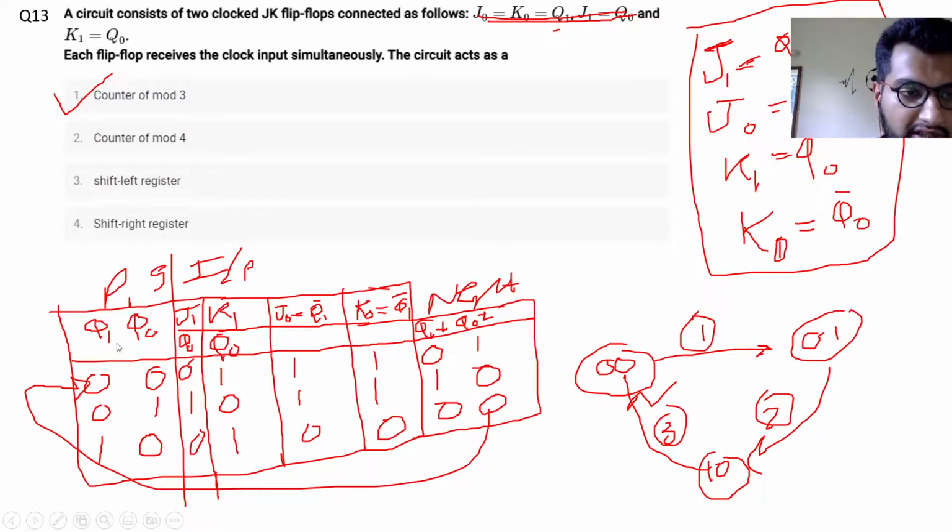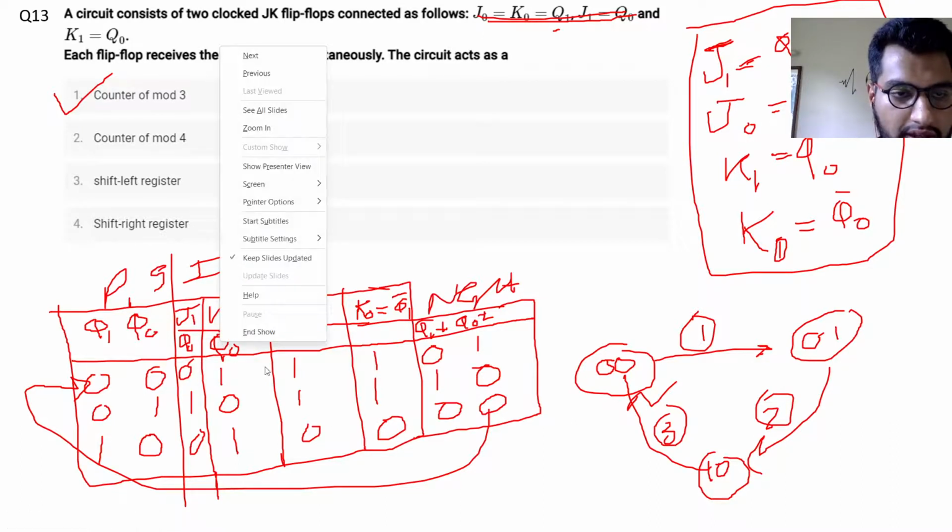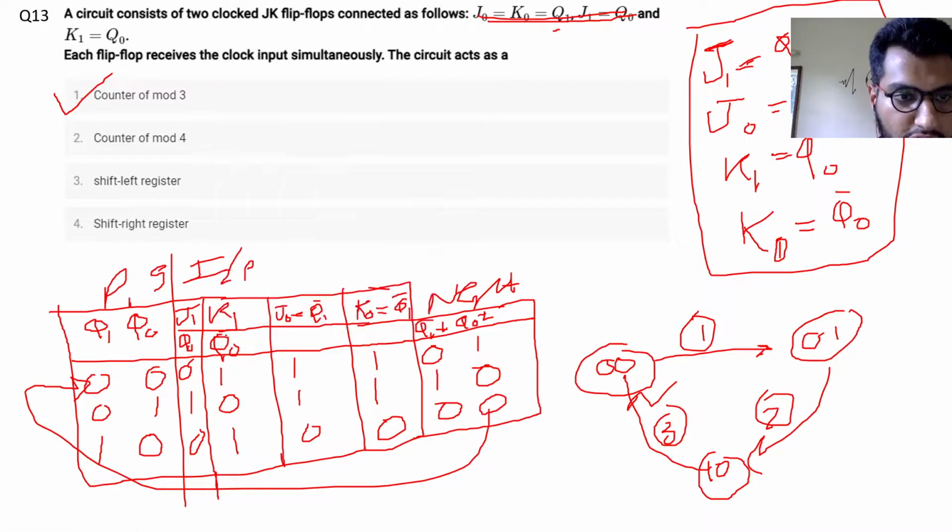So initially the present state is 0 0, and my inputs are J1 K1 and J0 K0, as per the combination of Q0 and Q0 bar. Let me just highlight it. This is Q0 bar. So it was 0 0, so Q0 is 0 and Q0 bar becomes 1, and Q1 bar will be 1. So for flip-flop number 0, toggling will happen, so it will become 1, and for Q1 it will remain at 0.